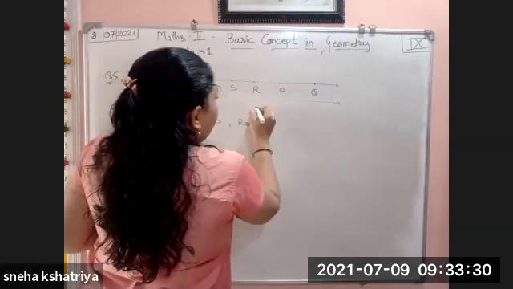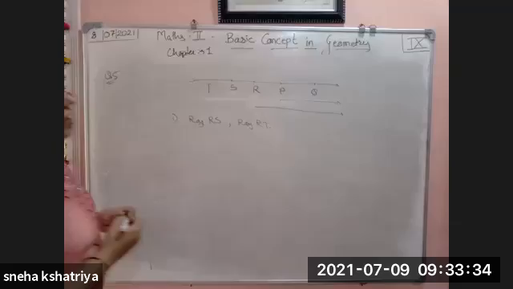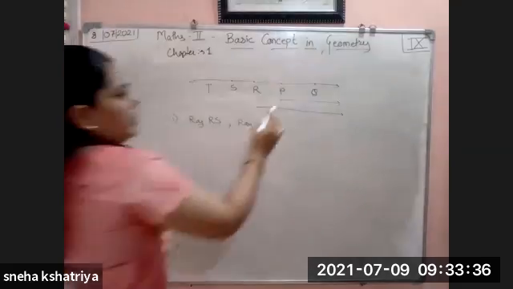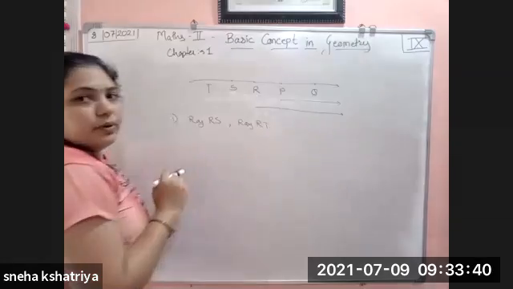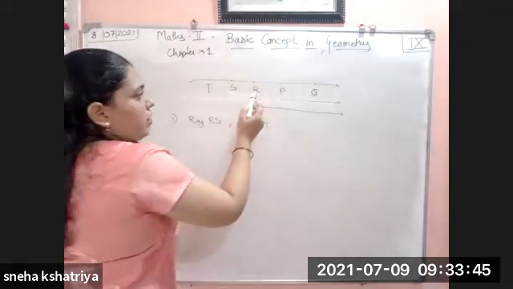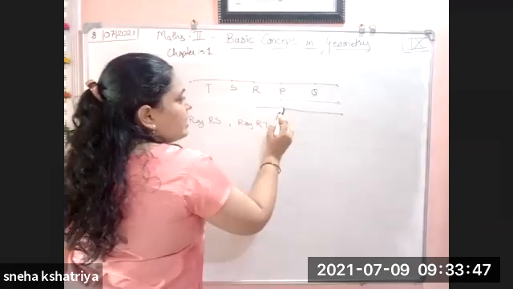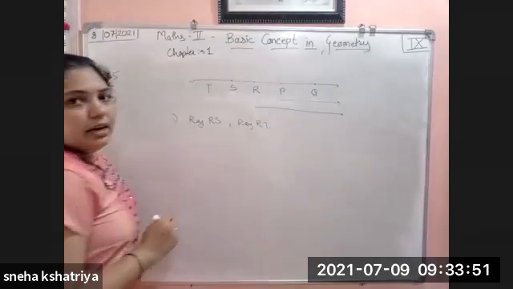Now this is ray PQ. PQ is extending towards infinity. It is a ray, so it will not end there. And the second is RP, which extends up to this point and after this also, because it is extending continuously.